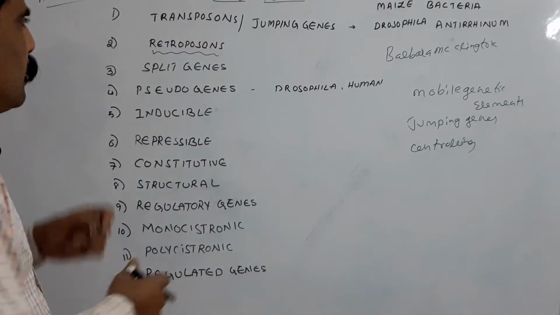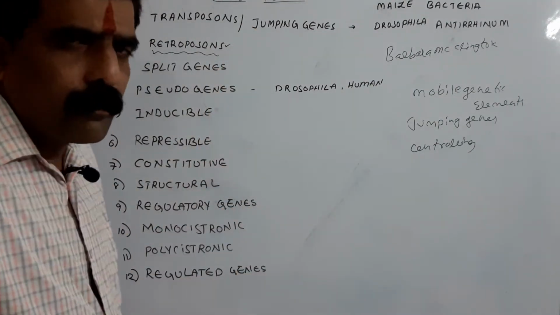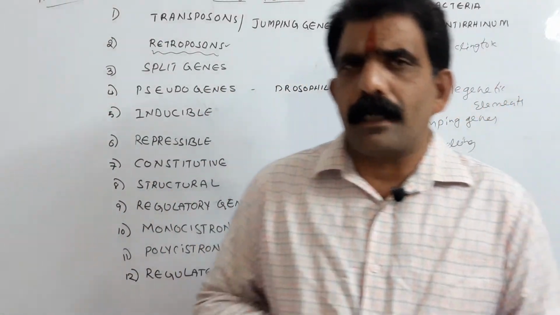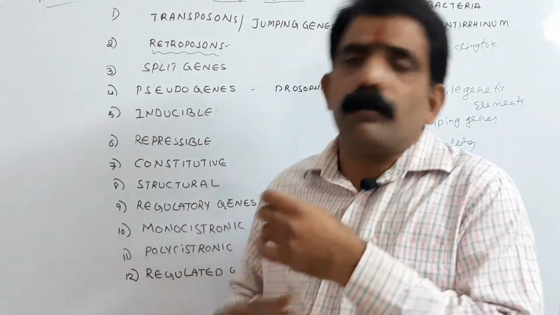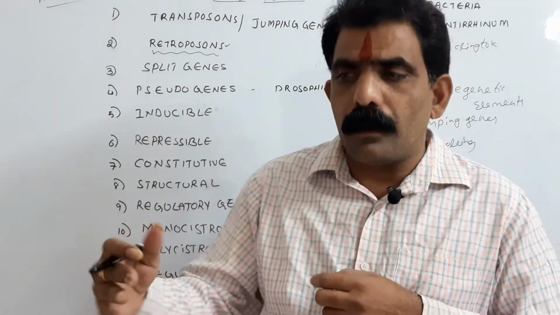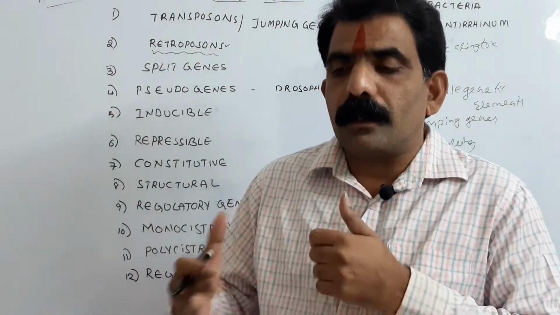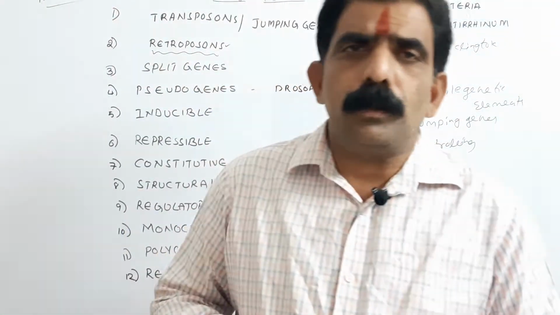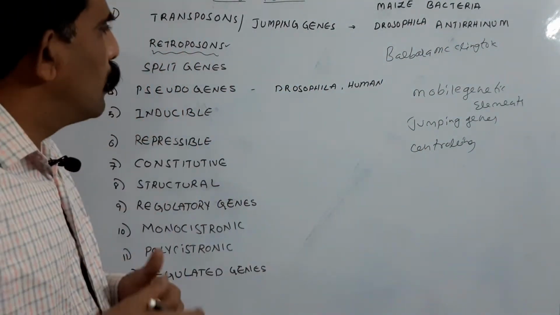So coming to the second, retroposons. So what are retroposons? The name itself indicates. Actually, the DNA which is synthesized from RNA is said to be retroposon. Is there any process to synthesize DNA from the RNA? In general, RNA is synthesized from the DNA through the process known as transcription.